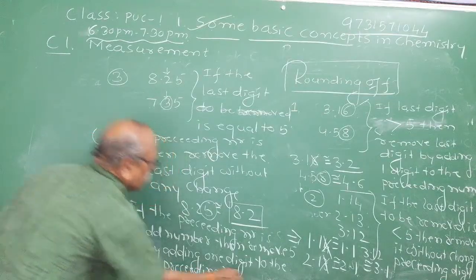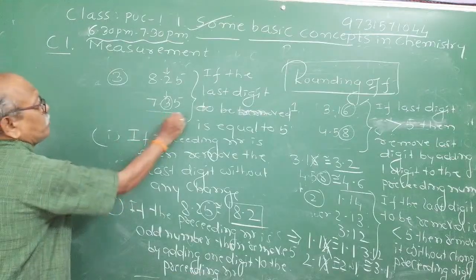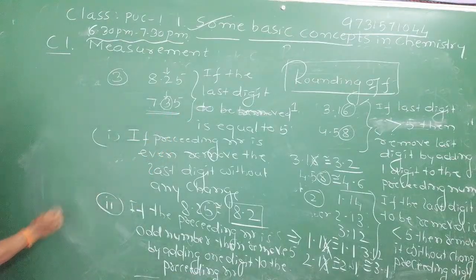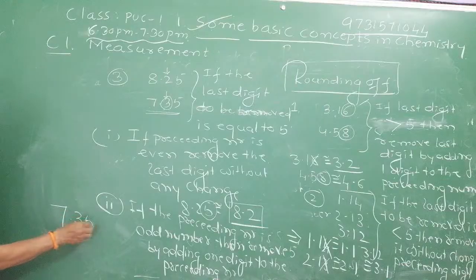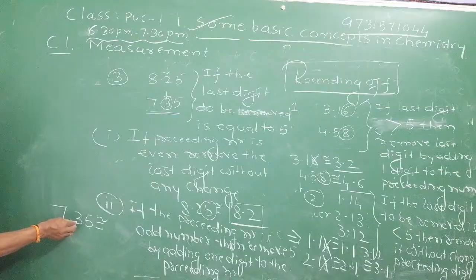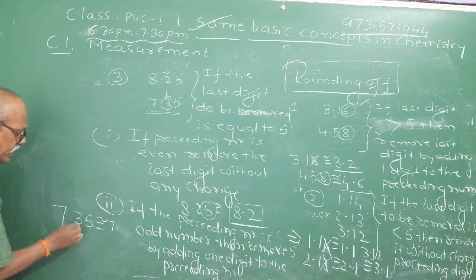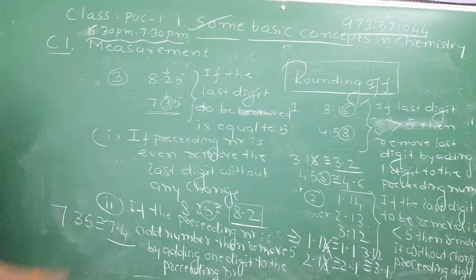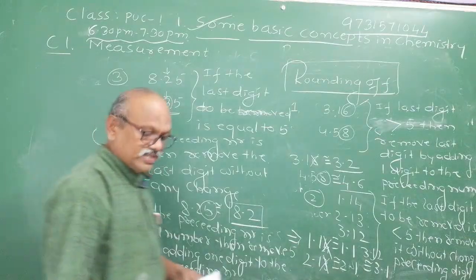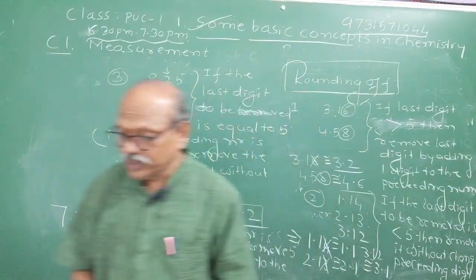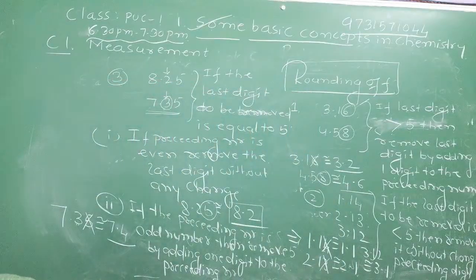Preceding number. Observe what you have here. 7.35 is there. 5 is the last digit to be removed. Then 3 is an odd number. Therefore, you have to add 1 to it. You will get what? 7.4. Then you can eliminate 5. I hope you understood the rules of rounding off of numbers. I hope the things are clear to you.